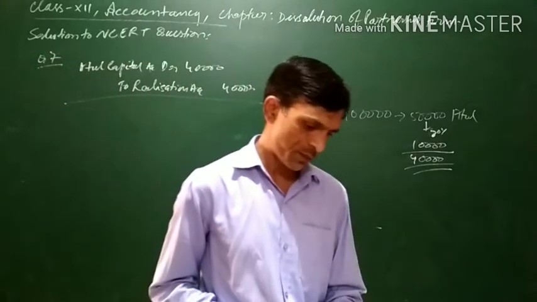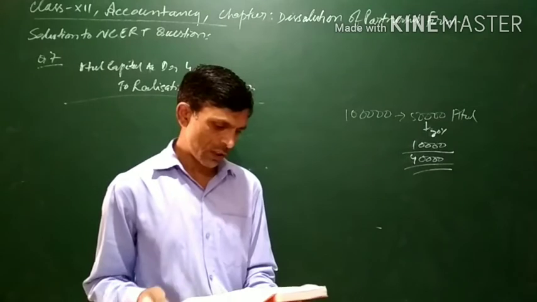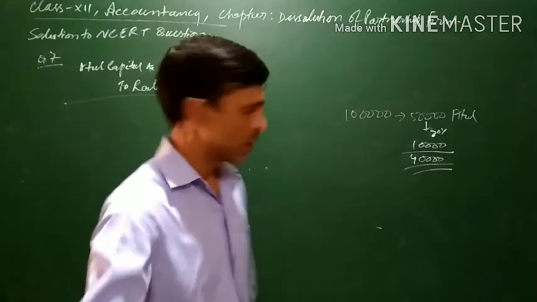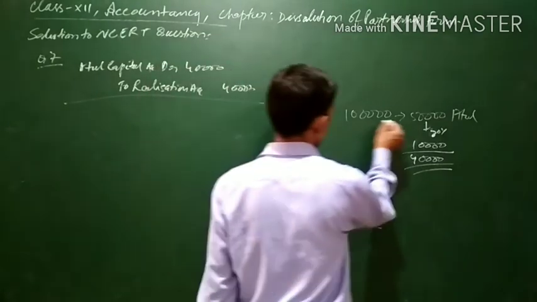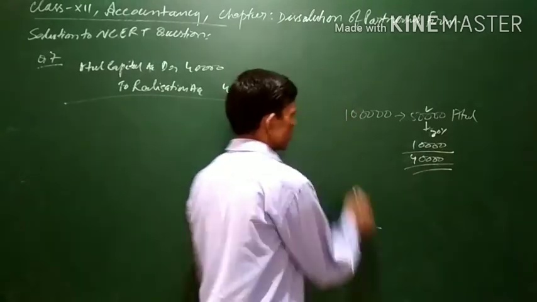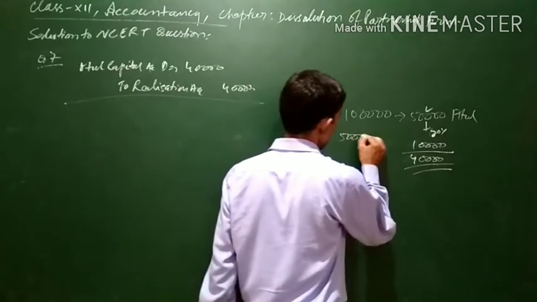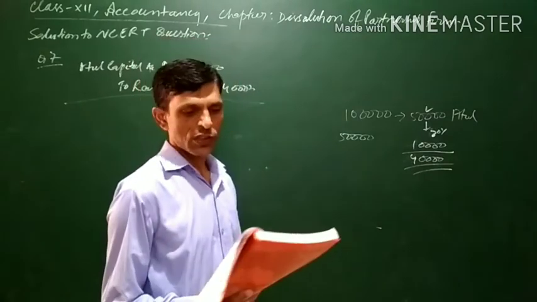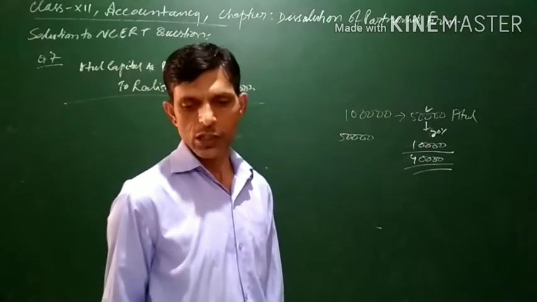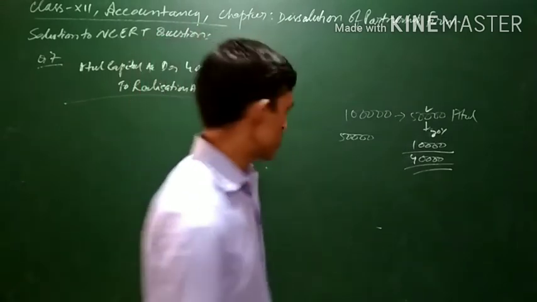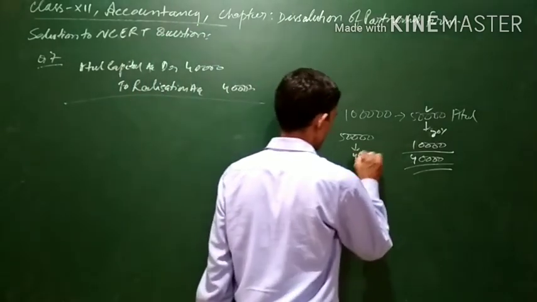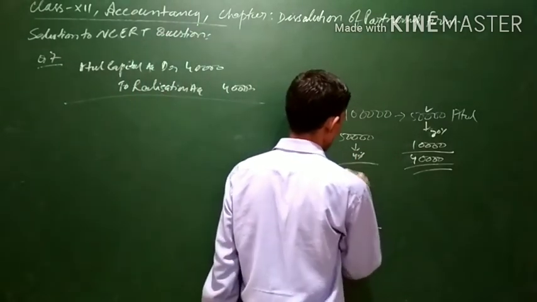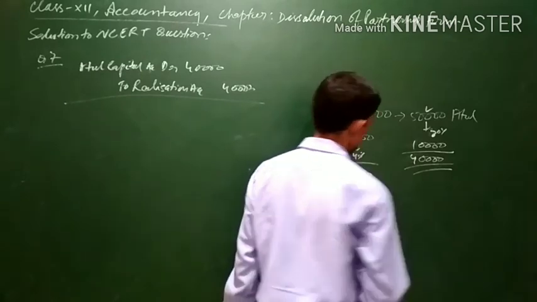Now 40% of the remaining stock is sold at a profit of 30%. Since 50% of the stock is taken by Atul, the remaining is 50,000. Out of this 50,000, 40% amounts to 20,000.